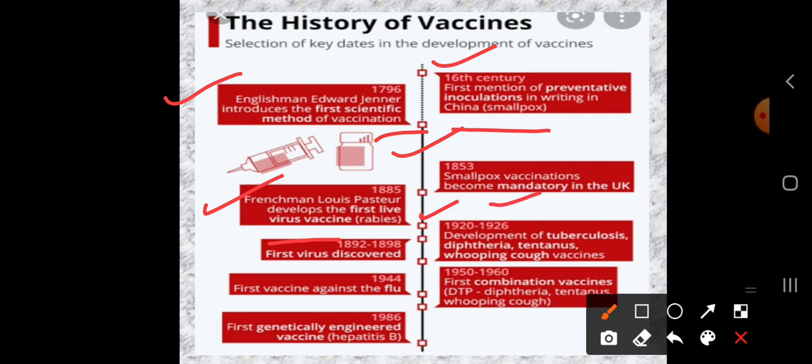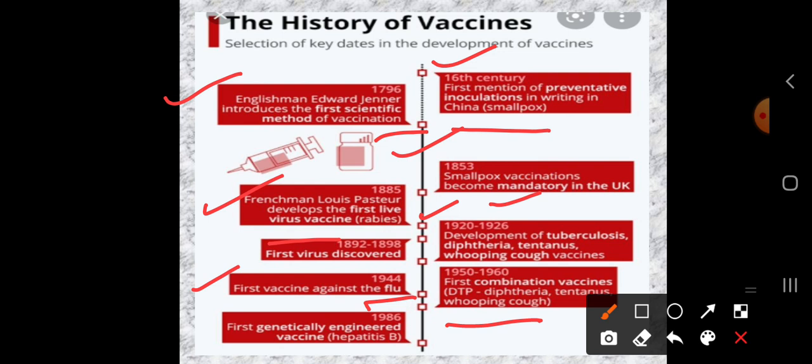In 1920, the development of vaccines for tuberculosis, diphtheria, tetanus, and whooping cough. So these are some of the diseases. In 1926, the vaccine history developed here. Then after 1944, what happened? The first vaccine against the flu was developed, and in 1950-1960, the first combination vaccine, the DTP: diphtheria, tetanus and whooping cough. So this DTP helps to protect our body from these three diseases.